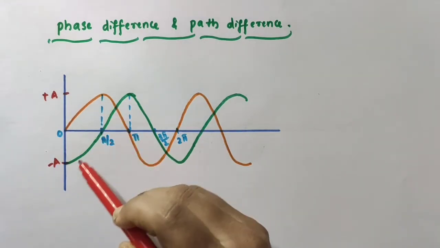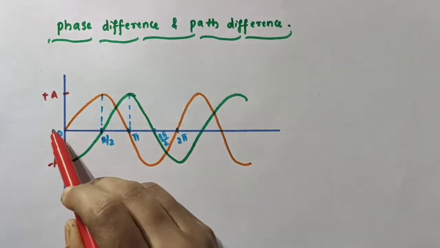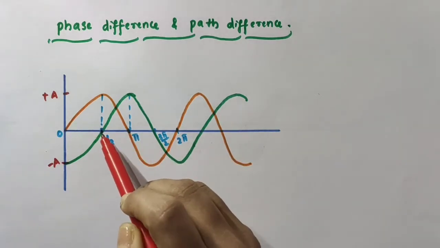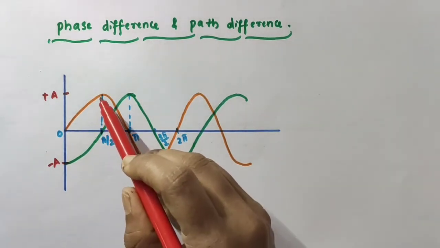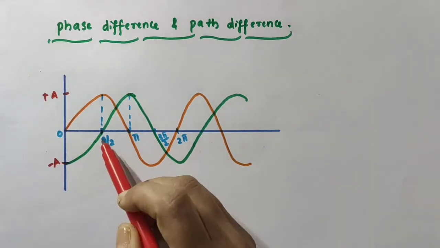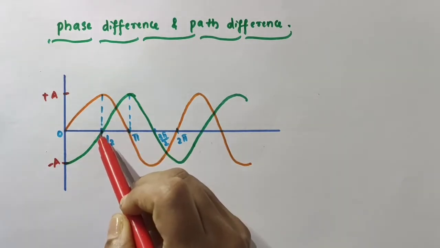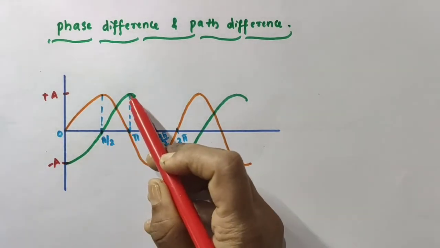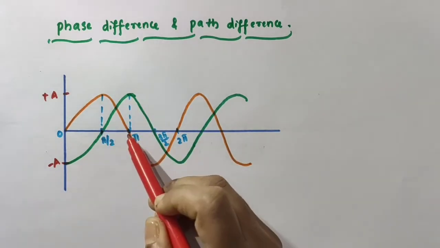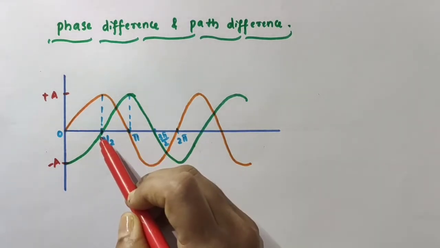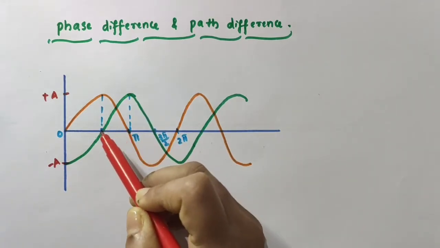and corresponding to that, at pi by 2, the green wave's displacement is 0, because the green wave is here, no, at this particular point, that is, it is on the mean position, no. So, the green wave's displacement is 0 at pi by 2. Okay, so the orange wave is leading by a phase difference of pi by 2. See, the orange wave has reached its maximum at pi by 2, but the green wave has reached its maximum at pi only. So, there is a phase difference between these two.